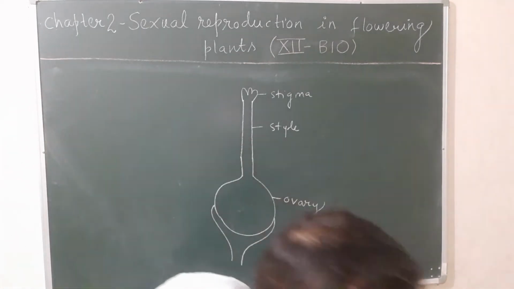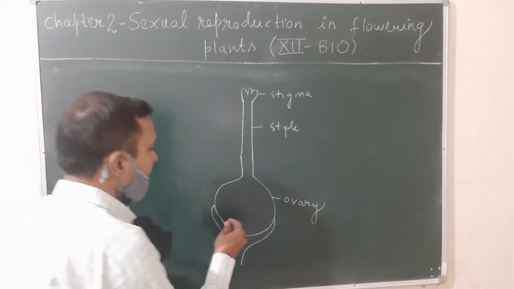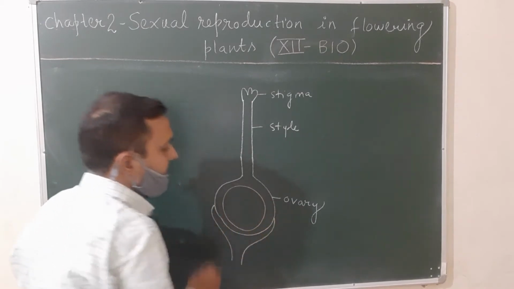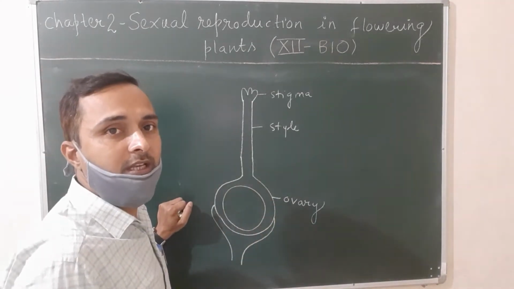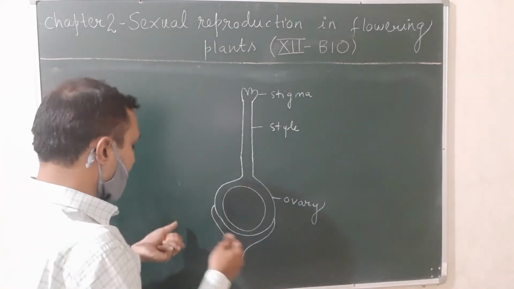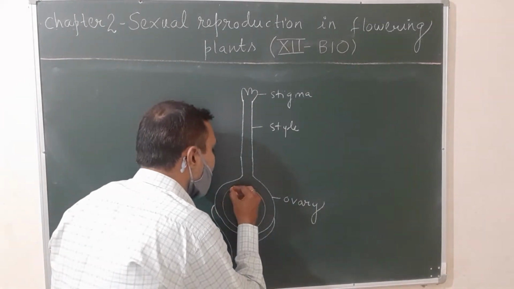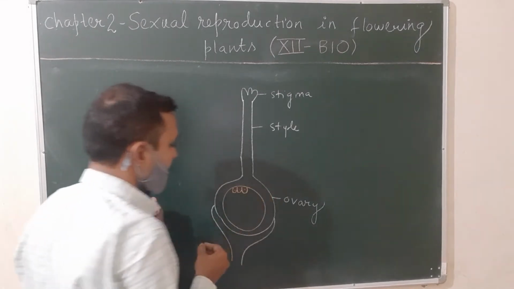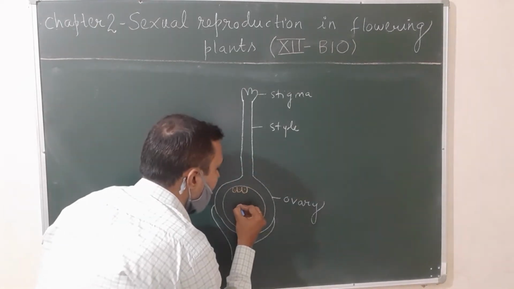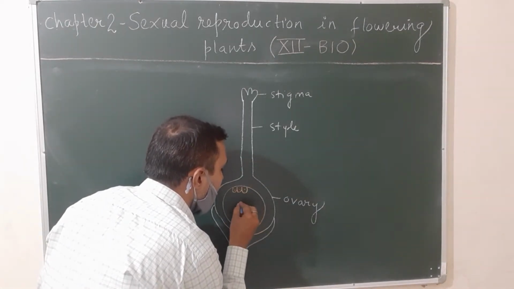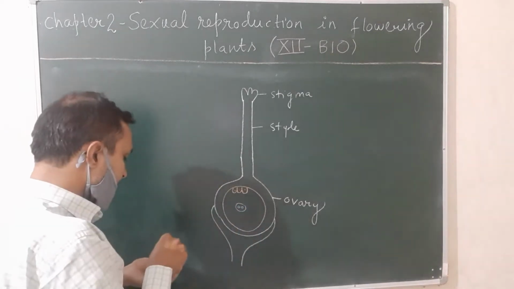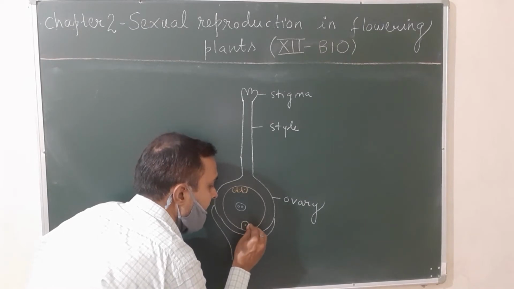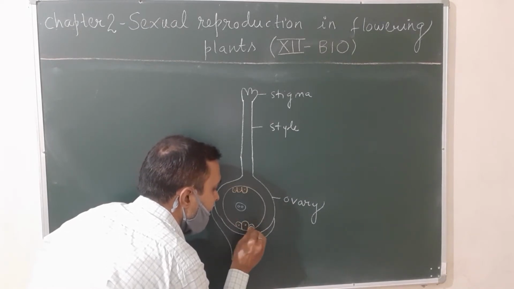Inside the ovary, you know well, it has a special spherical structure known as the embryo sac or female gametophyte. And each embryo sac or female gametophyte has 7 cells and 8 nuclei, as you know from the previous lectures. The upper 3 cells are collectively known as antipodal cells, and 2 nuclei fuse to form a single cell, that is the polar cell or secondary nucleus. Of the 3 cells below, the middle one is larger, known as the egg cell, and the 2 sides are called synergid cells.